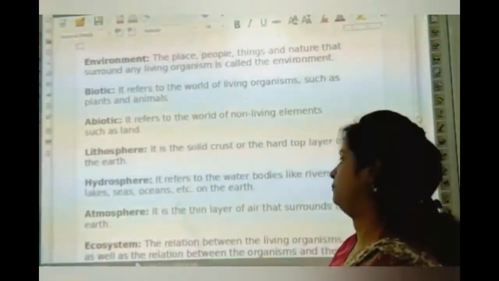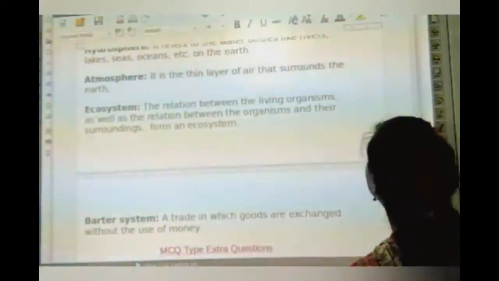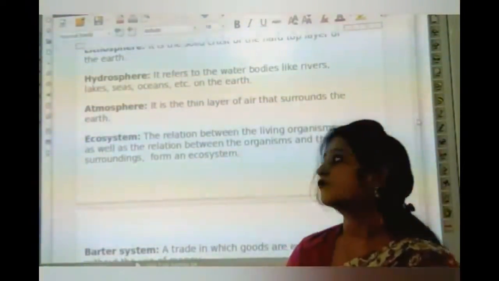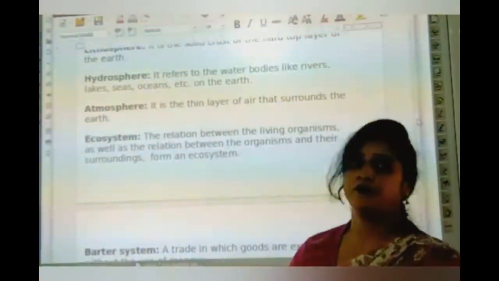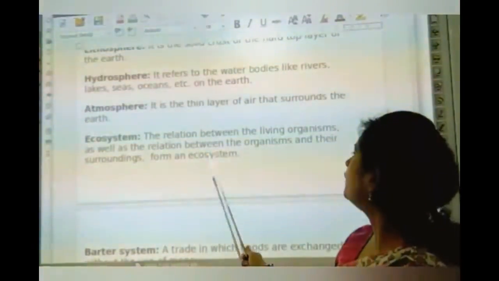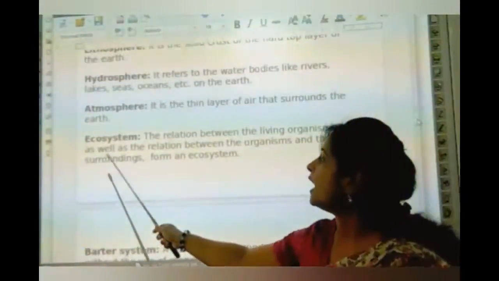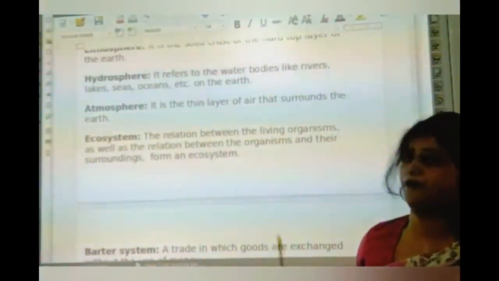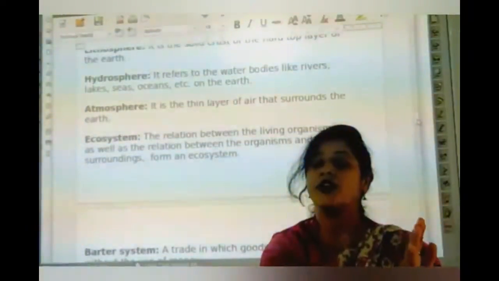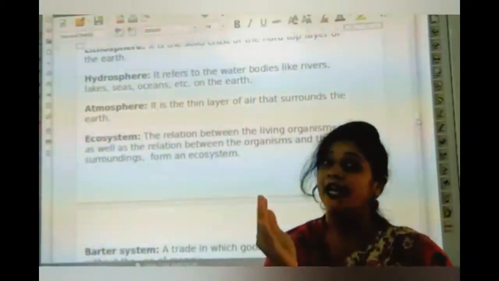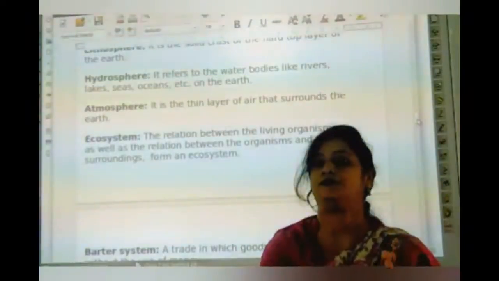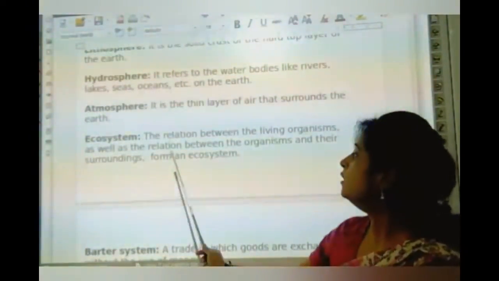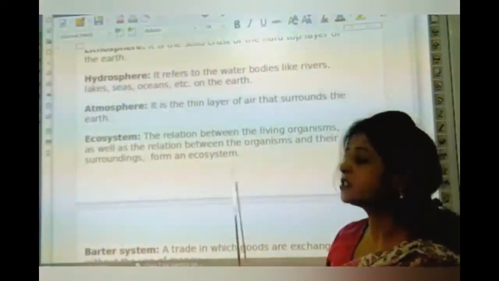Now, ecosystem. What is ecosystem? The relation between the living organisms, as well as the relation between the organisms and their surroundings, forms an ecosystem.